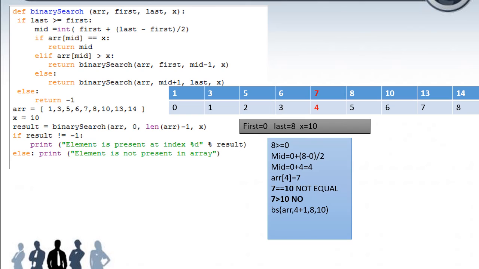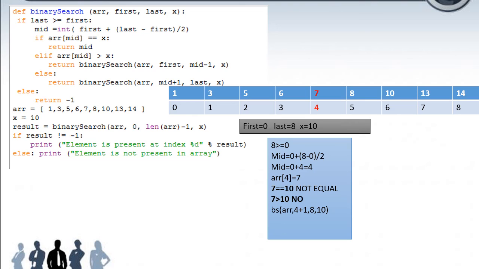The condition is checked: last value is 8 and first value is 0, so 8 greater than or equal to 0 holds. Next, finding the mid position: first plus last minus first, 8 minus 0, divided by 2 is 4, so 0 plus 4 is 4. Now the mid value is 4. If arr of mid equals x: what value is at the fourth position? 7. Is 7 equal to the search value 10? No. Next condition: is 7 greater than 10? No.